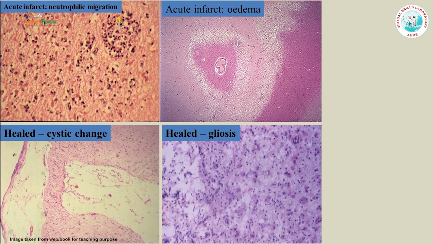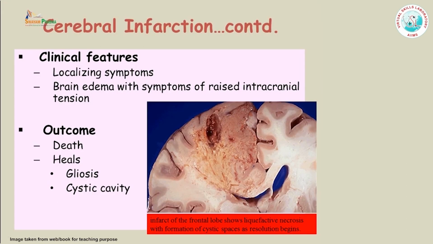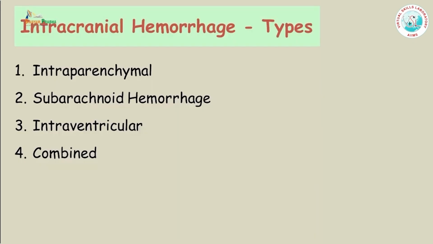So these are a few pictures. This is showing you acute infarct with presence of neutrophils, then in later stages there can be edema, and then extensive reactive gliosis occurs after weeks to months of insult to the brain, and there can be healing by cyst formation also. This is just a picture showing you extensive macrophage proliferation, which also takes part in formation of scar. The clinical features in a focal infarction of the brain would be localizing symptoms, and the outcome can be even the death of the patient, or healing by gliosis or cystic cavity formation.